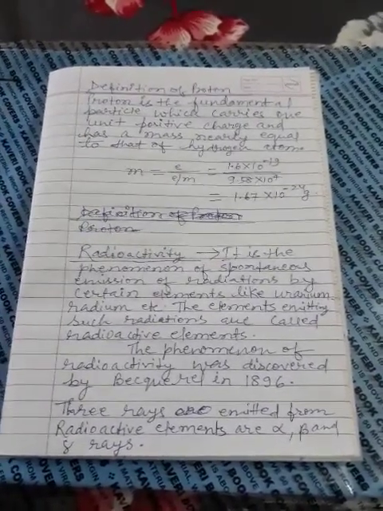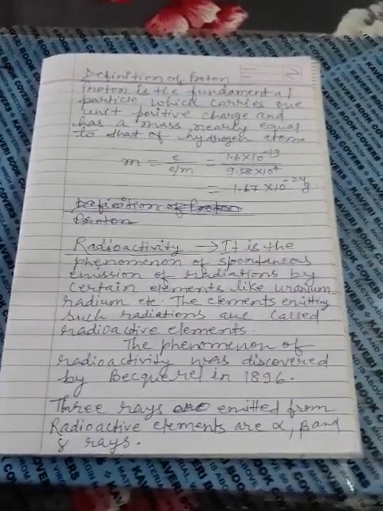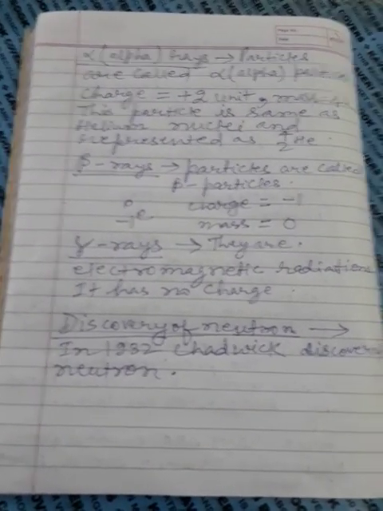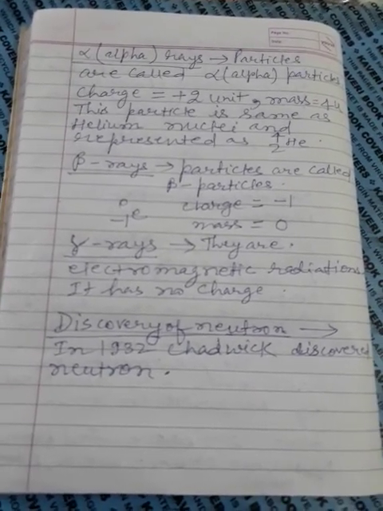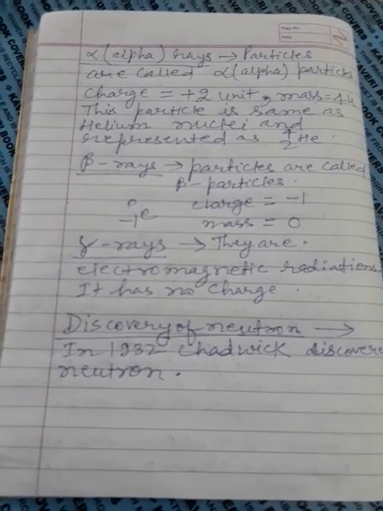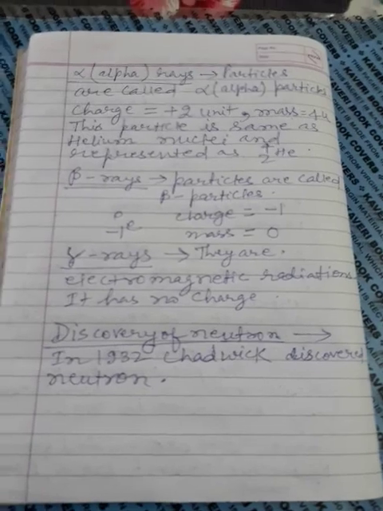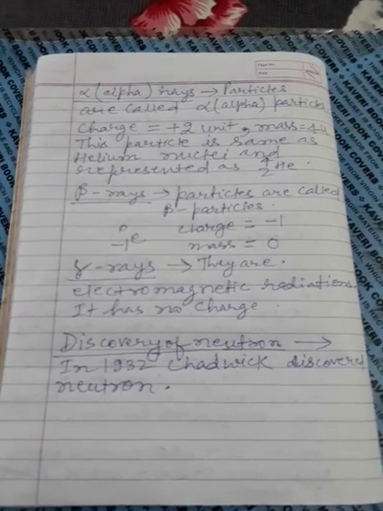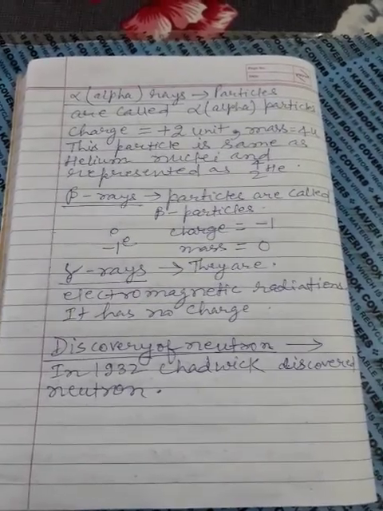Three rays emitted from radioactive elements are alpha, beta, and gamma rays. Now we study the characteristics of alpha, beta, and gamma rays. What are alpha rays? The particles are called alpha particles. Charge +2, mass 4 u. This particle is the same as a helium nucleus and is represented as 2He4. Helium mass is 4 and atomic number is 2.